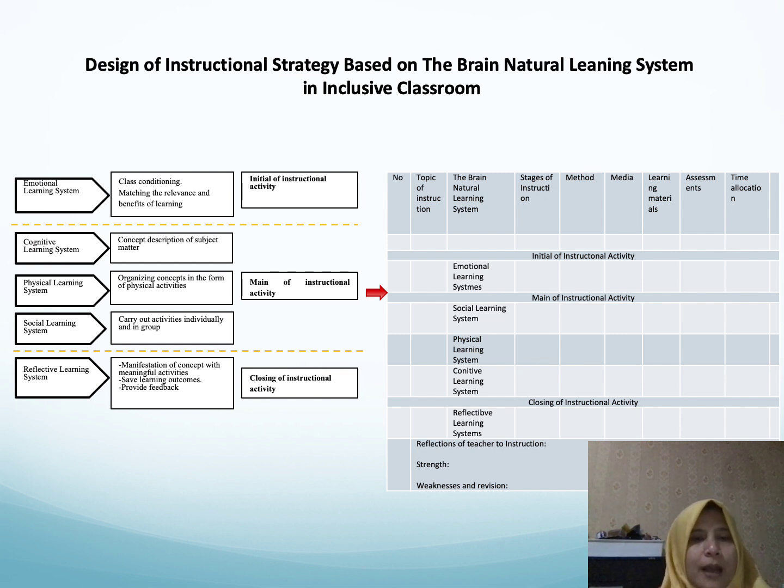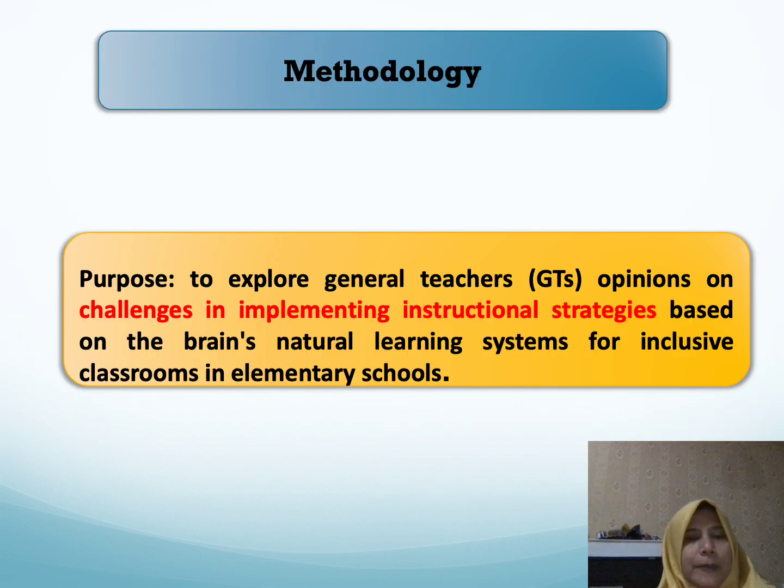And then how to make the research. For the methodology of research, the purpose, of course, is that we want to explore general teachers' (GT) opinions on the challenges in implementing instructional strategies based on the Brain Natural Learning System for inclusive classroom in the elementary school.